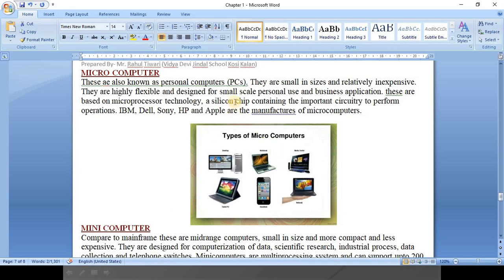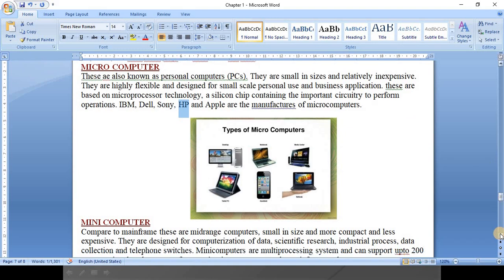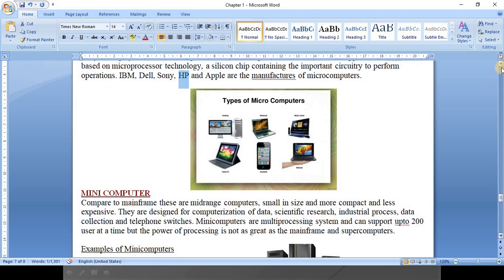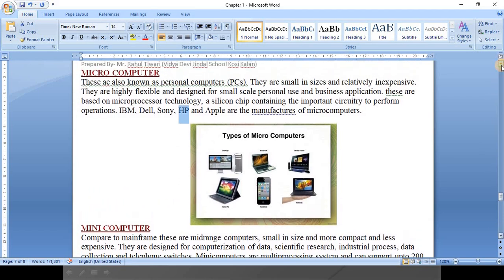And microprocessors are what? These are silicon chips containing the important circuitry to perform operations. And companies which are producing these computers: IBM, Dell, Sony, Lenovo, HP, Apple, right? So the computers which we are using at home all come in the category of microcomputers, right?